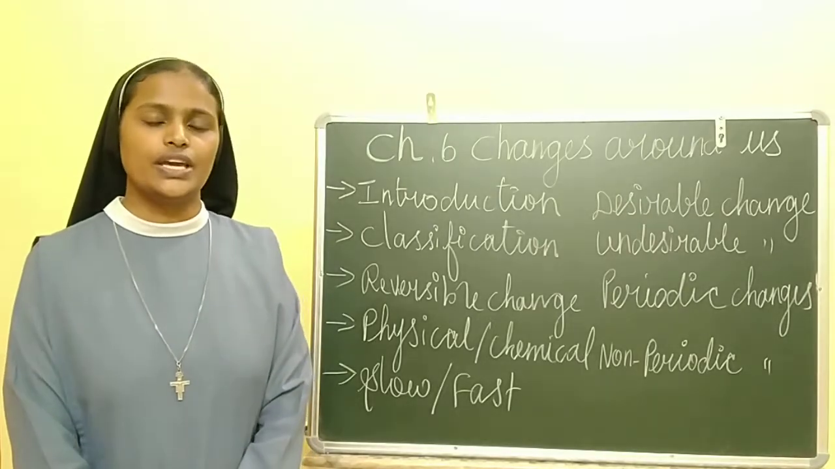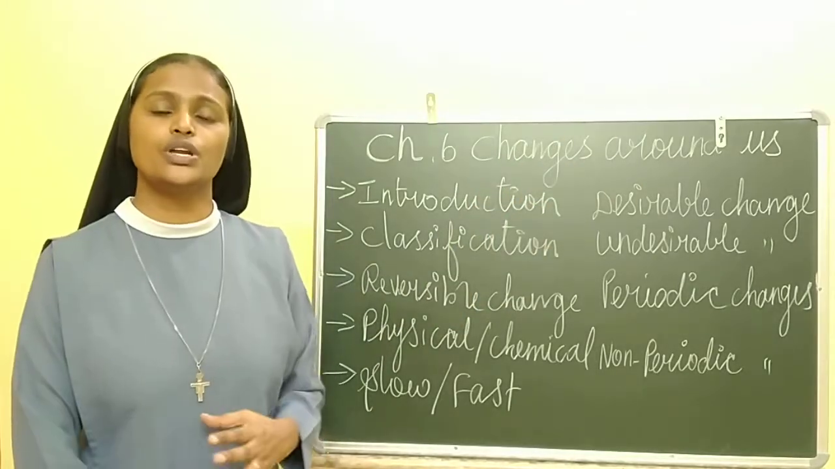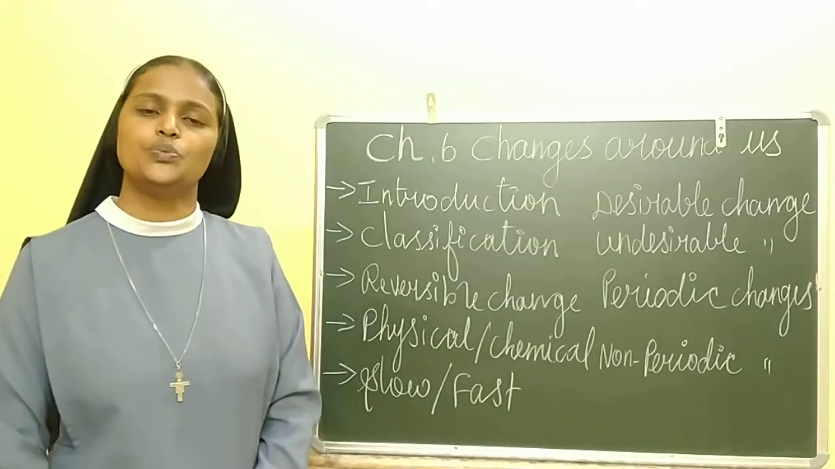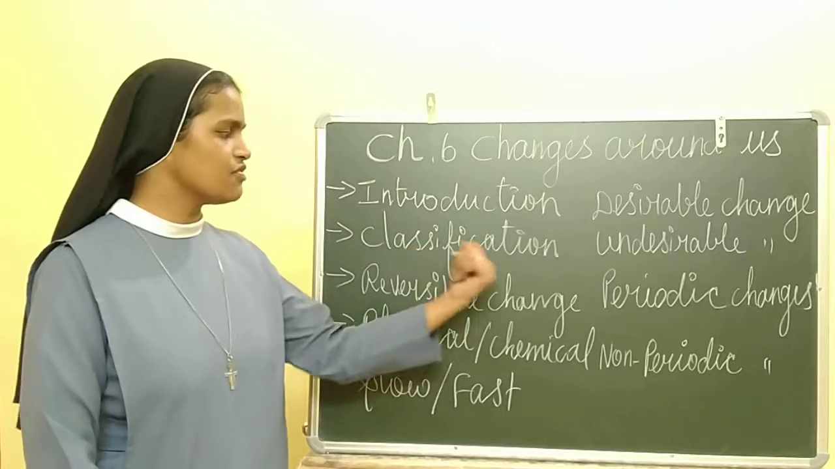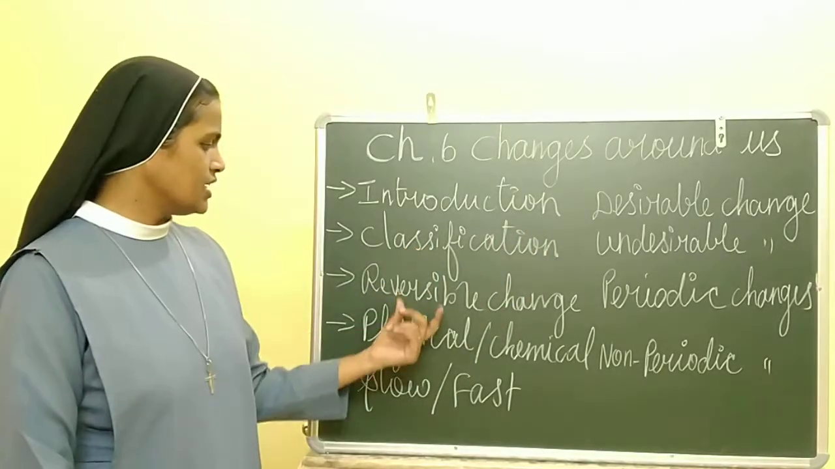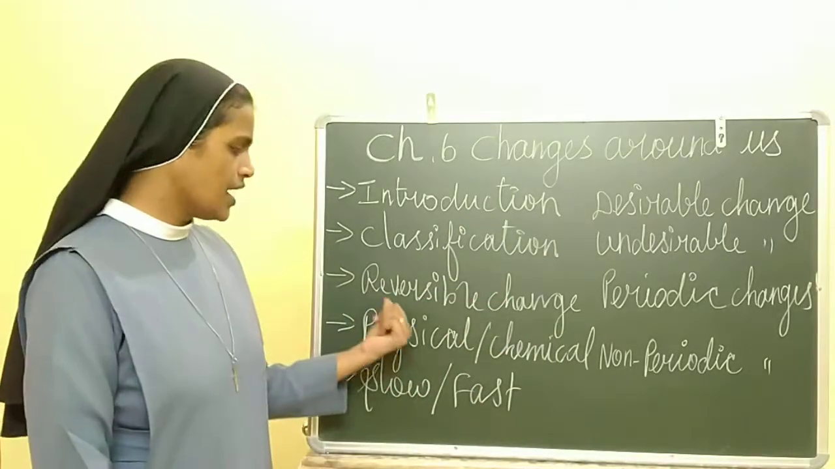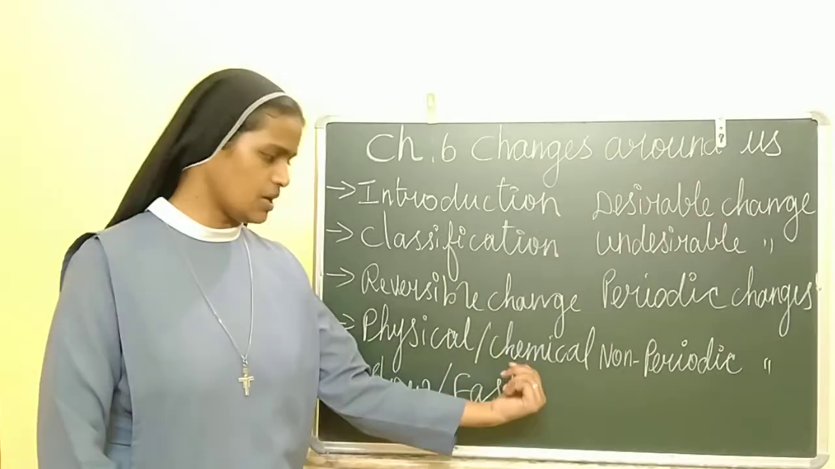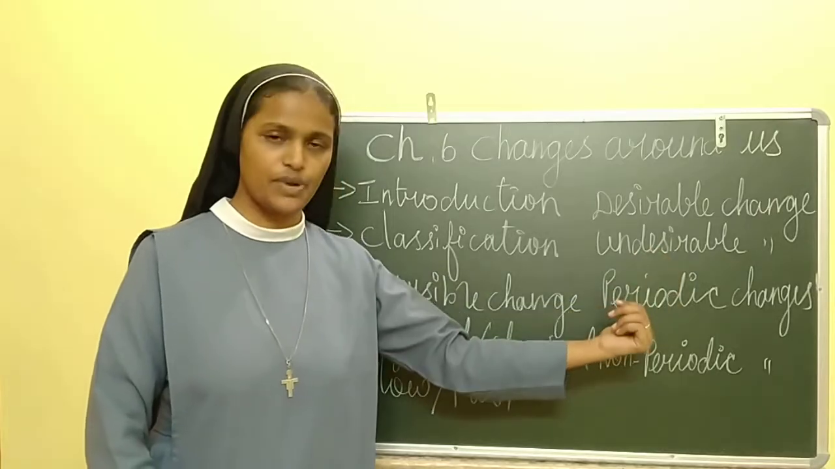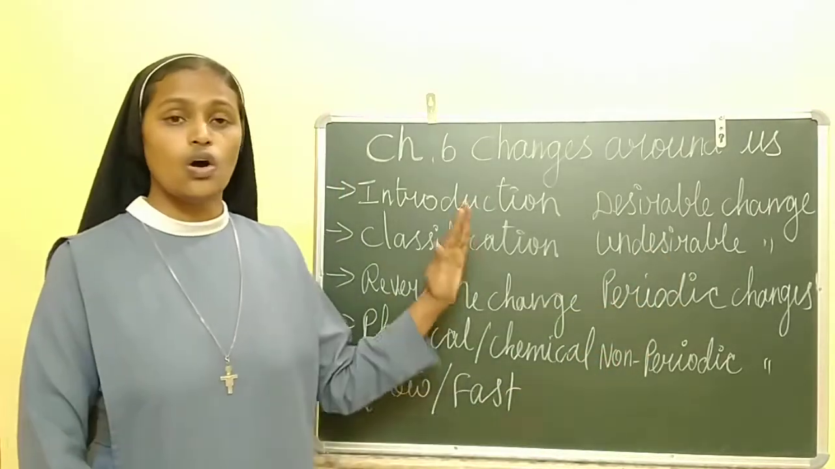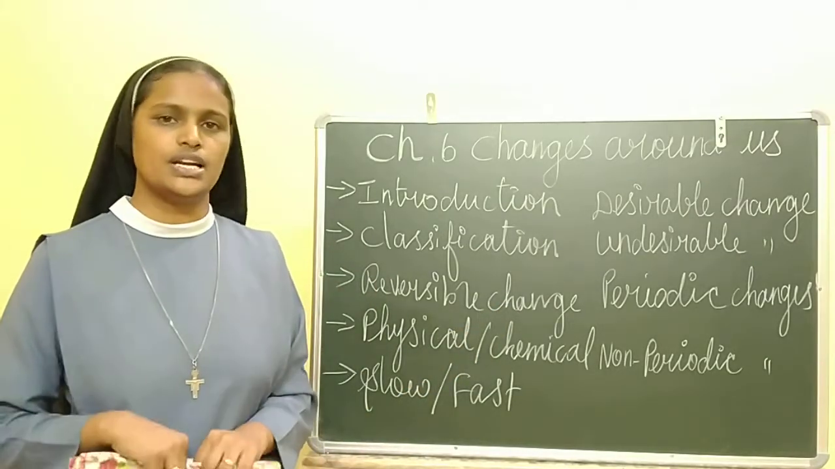Good morning to all. Today we are going to see chapter 6, changes around us. So we are going to start a new chapter. In that we are going to discuss the introduction of changes and the classification of changes. In that, what is reversible change, definition and the example. Irreversible change, physical change, chemical change, slow change, fast change, desirable change, undesirable change, periodic change and non-periodic change. All these changes and their definition and their example we are going to discuss.